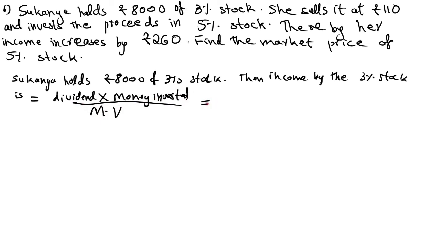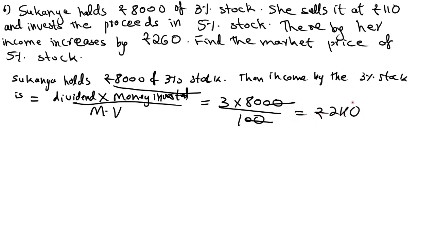Sukanya holds 8,000 of 3% stock means dividend 3 rupees she is getting, into money invested is equal to 8,000 divided by market value. Here market value is not mentioned, right? Rupees 8,000 of 3% stock means market value also is equal to 100 rupees. 100, 2 zeros get cancelled. 80 into 3 is equal to rupees 240 income. Now presently she has, if Sukanya holds 8,000 of 3% stock, Sukanya will get rupees 240 income.